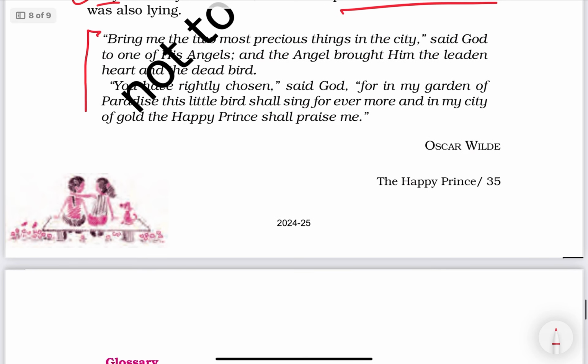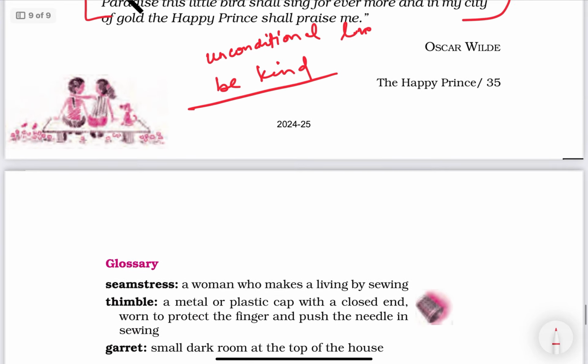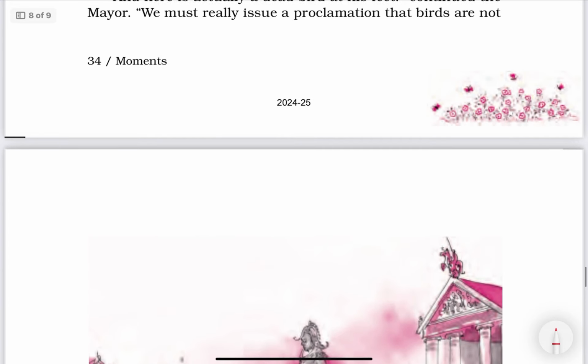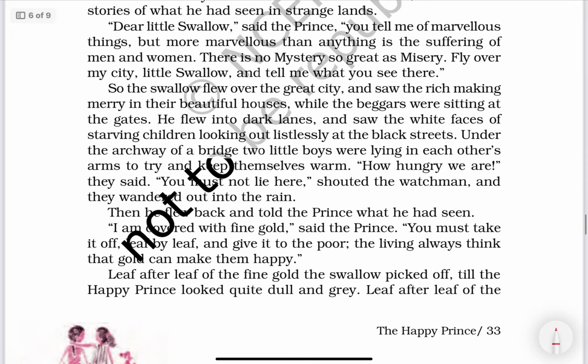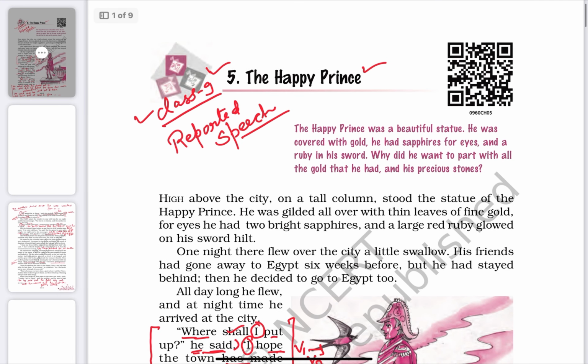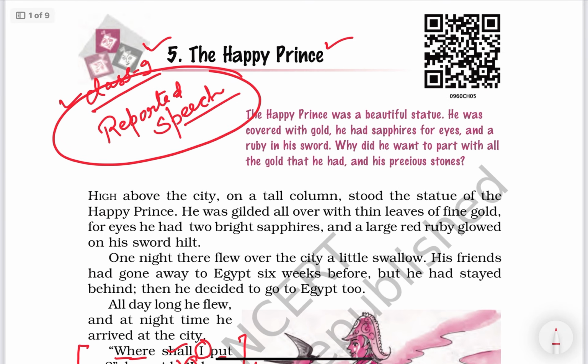This chapter is a very beautiful story, and the message is of unconditional love. Apart from that, we should be kind. The message is to be kind to others, not to be cruel to others. In this video I am not going to explain the story because the video would be very long otherwise. So I would suggest that while reading this story, you practice the reported speech topic very well with the help of this chapter. Okay.